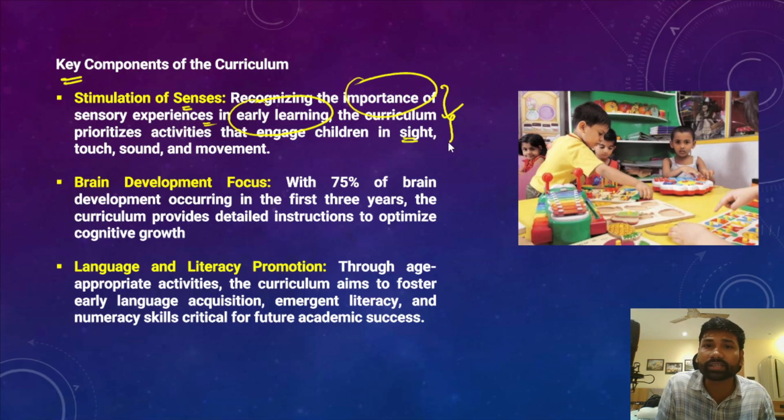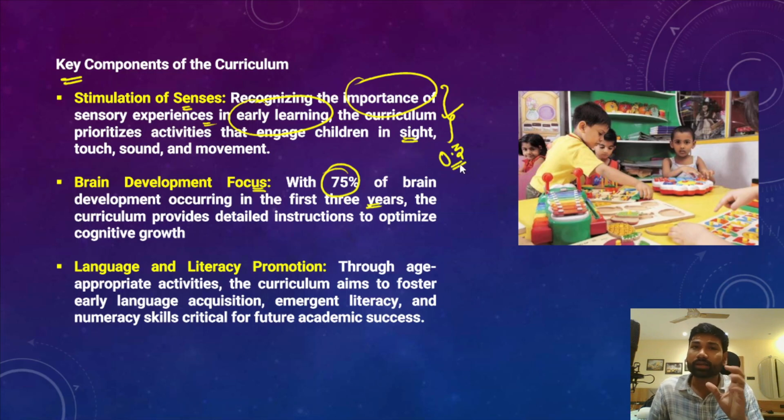Remember, this facilitates the holistic and all-round development of children, and that would further improve their learning outcomes. Apart from that, there is also a focus on the brain development of the children. According to the reports, 75% of the brain development in children actually takes place in the first 3 years. And at the same time, this early childhood care and education also emphasizes 0 to